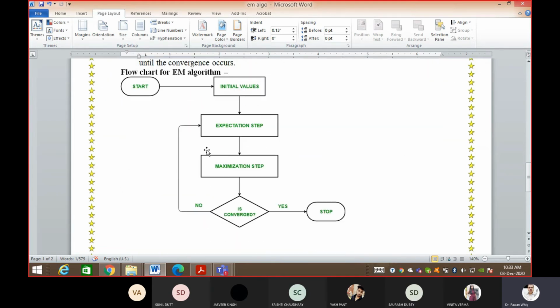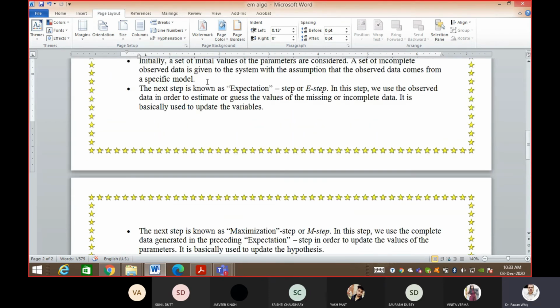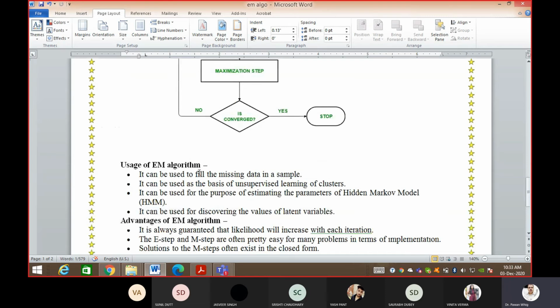This is a kind of flowchart, you may say. In the exam, you can write it also. It is start, then initial value, expectation, M step, E step, M step. Then if it is converged, then stop. Otherwise, you have to go into the loop. The same flowchart is mentioned here in the above text.